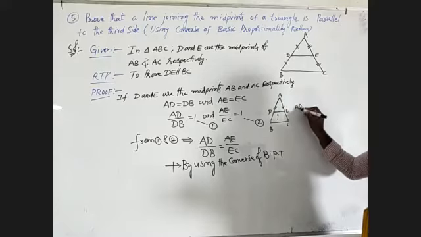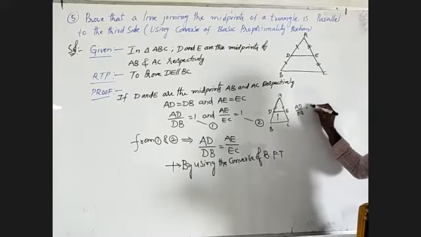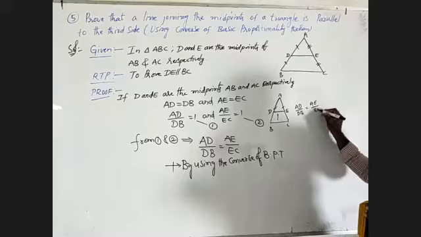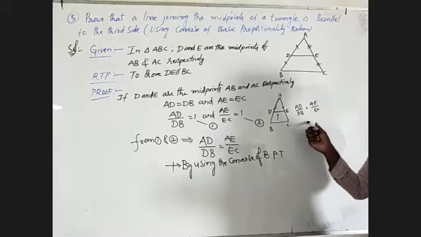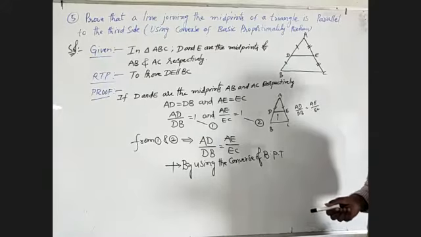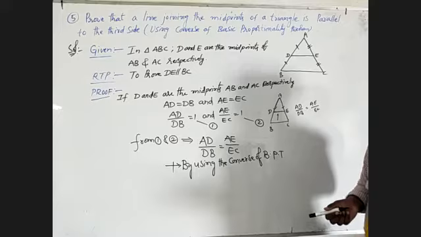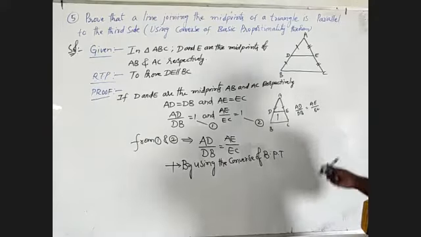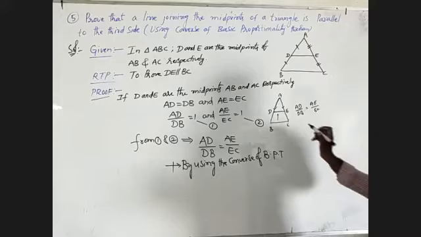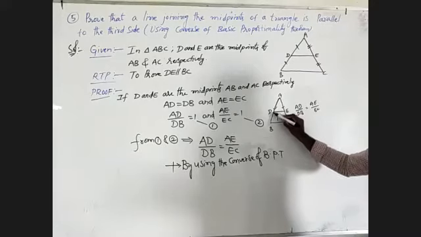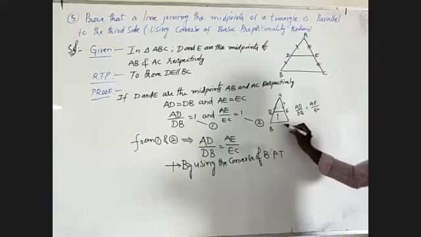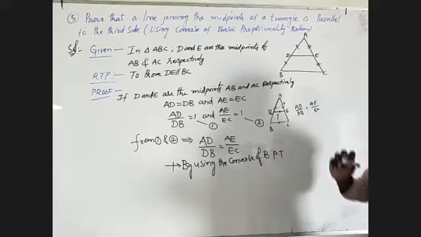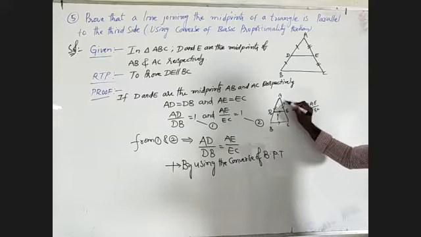That is AD by DB equals AE by EC. This is the statement of the basic proportionality theorem. But what is the converse of the basic proportionality theorem? If a line is drawn parallel to one side of a triangle, we'll observe in this one, BC is parallel to DE. After that, name it as E dash.